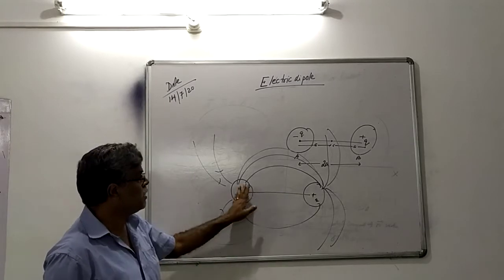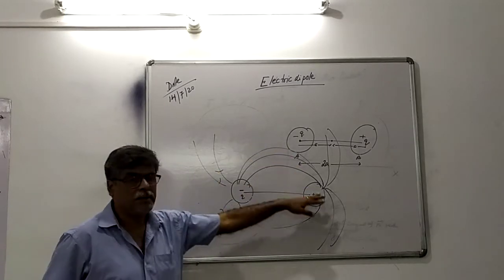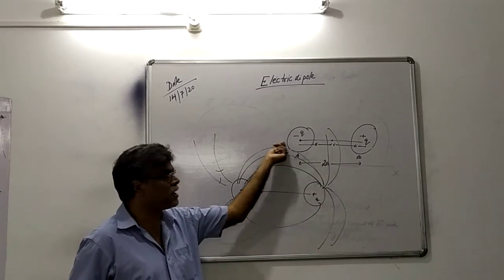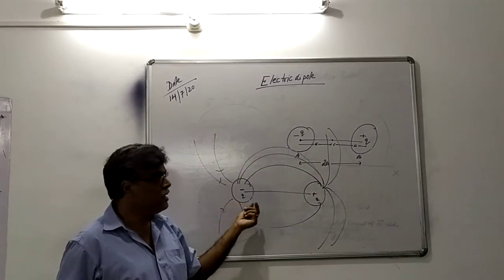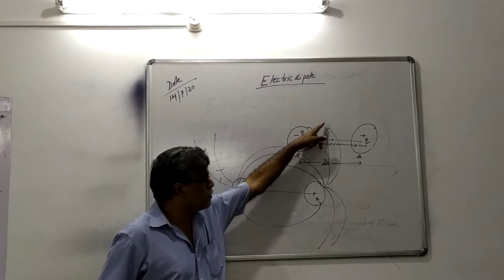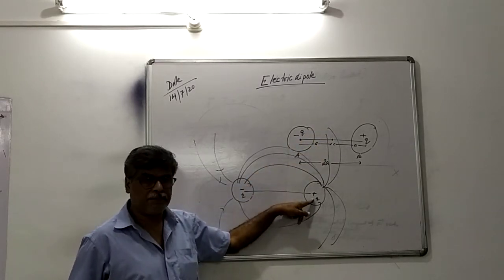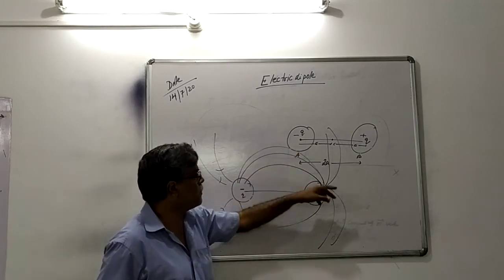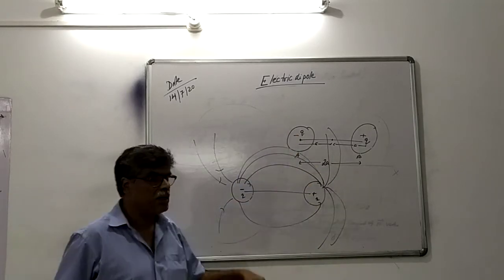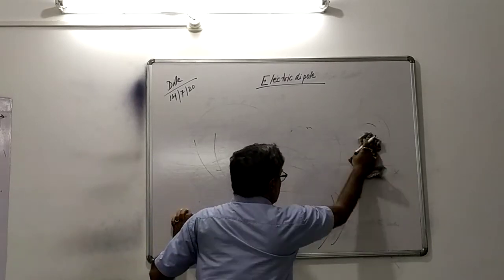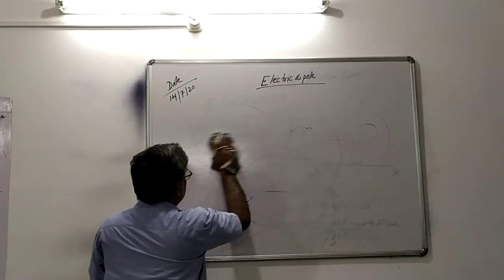But this is the electric field of an electric dipole, that is, electric field from positive charge to negative charge. In the last class, we saw the electric field originates from the positive charge and enters the negative charge. Okay, now we discuss one by one.